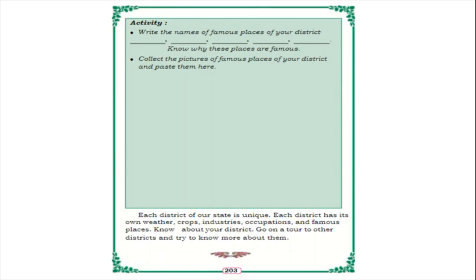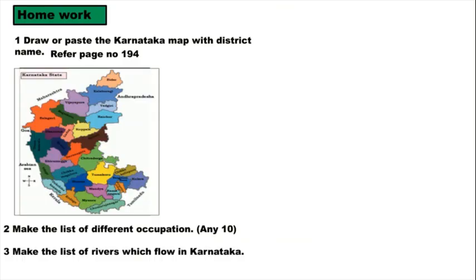So like this, about your district you should understand what famous places, what industries, what different occupations are there, and what type of climate your district has. Okay, yes, you should collect all this information about your district. Yes.